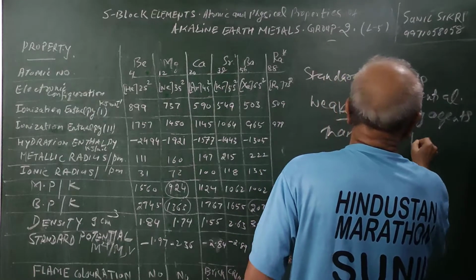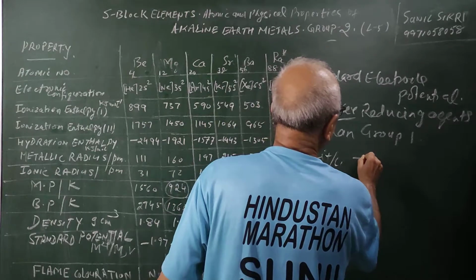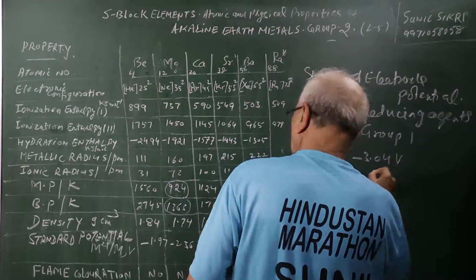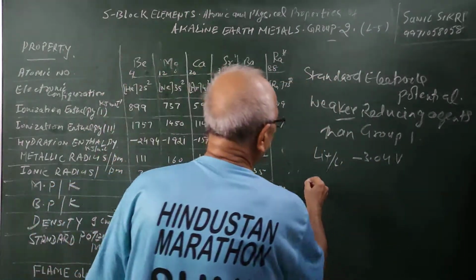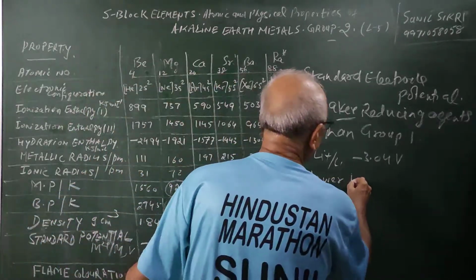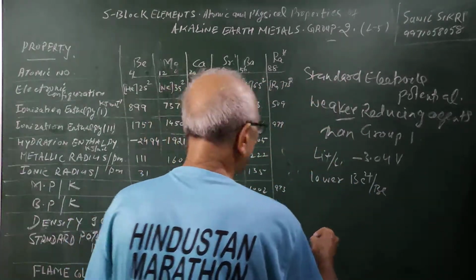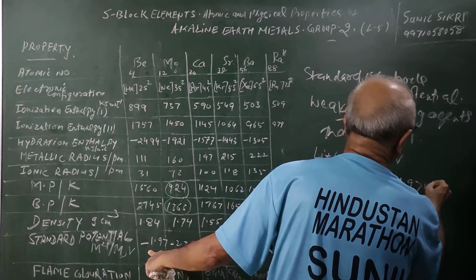And you know that for lithium, Li+, the value was minus 3.04 volt, and here you see the values are lower. For beryllium, Be2+, the value given is minus 1.97 volt.